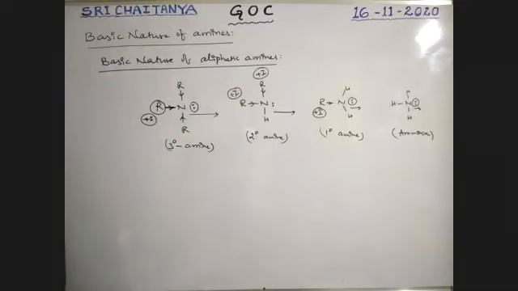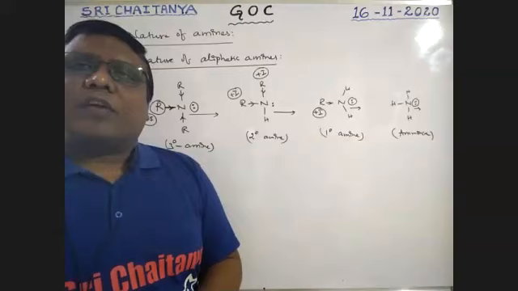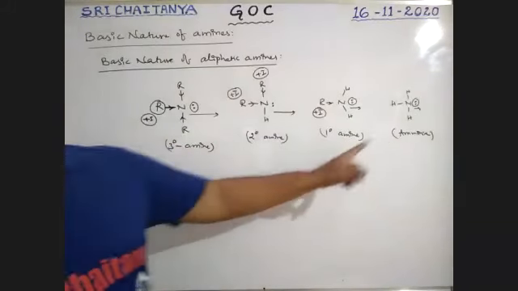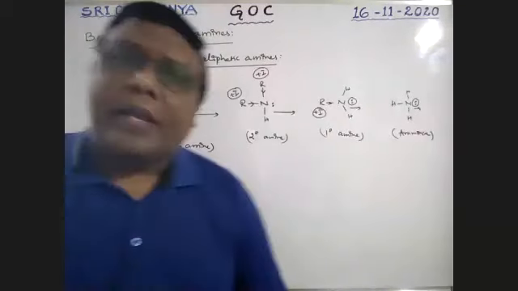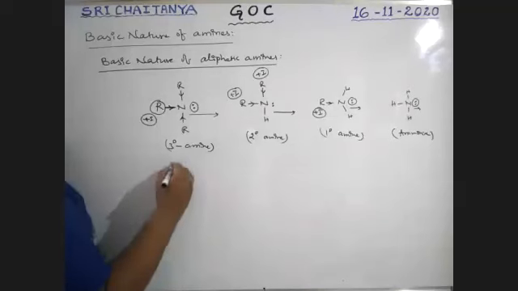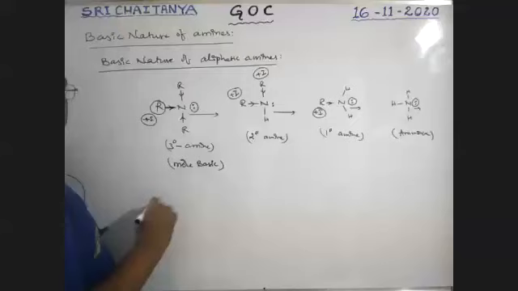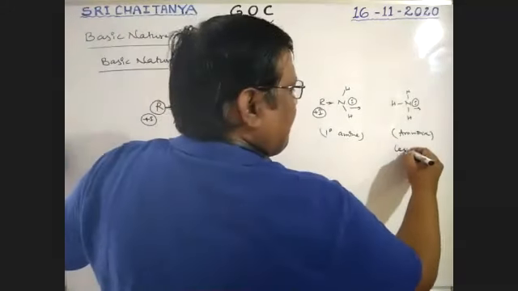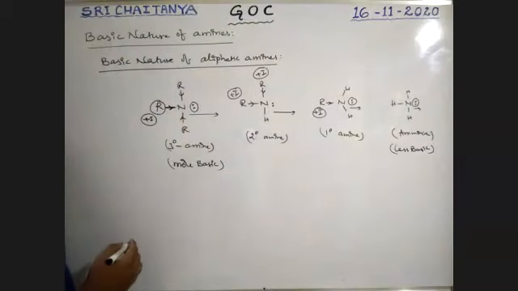Tell me, boys, from where is the lone pair quickly donated by nitrogen? Among all these four, 1, 2, 3, 4, from where? One or four? Yes, one. Therefore it is more basic. This one is less basic. More basic, less basic. Okay.